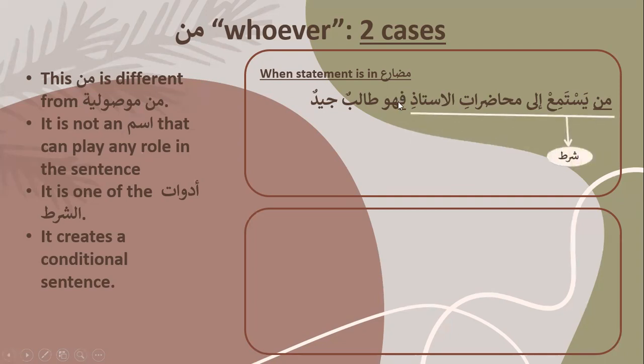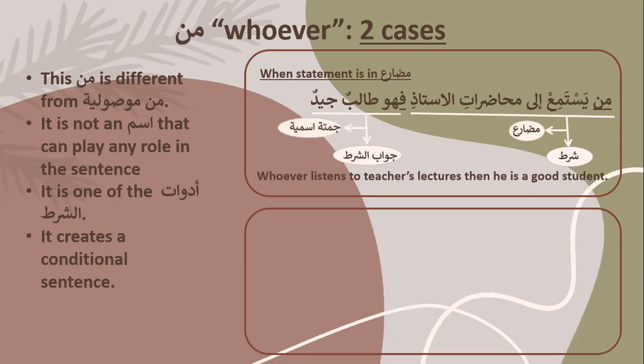This is, by the way, your shart: man yastami ila muhadiratil ustadi. And then you have jawabu shart. Over here, mudare has come, it's jumla failure, and this over here is jumla ismiya. Whoever listens to teachers' lectures, then he is a good student. And if you see, mudare is made lightest.